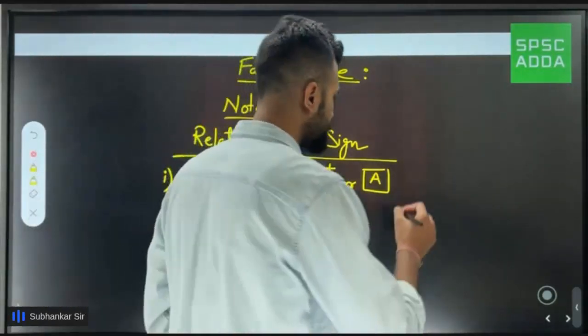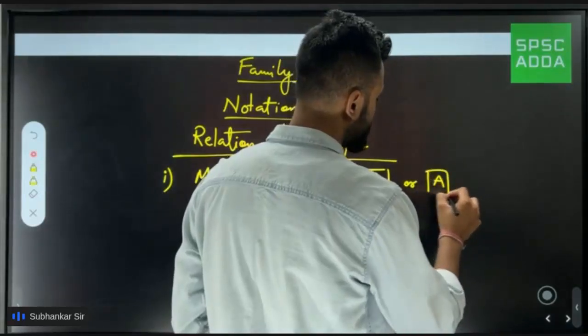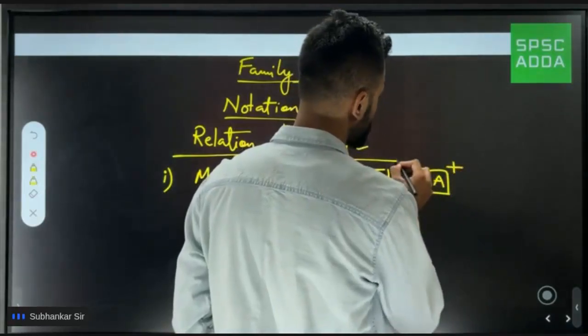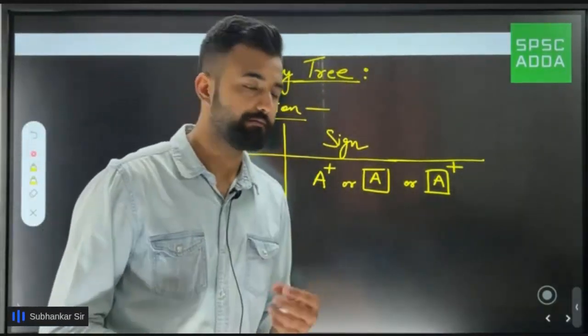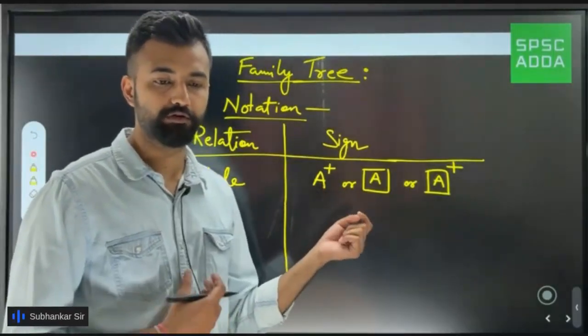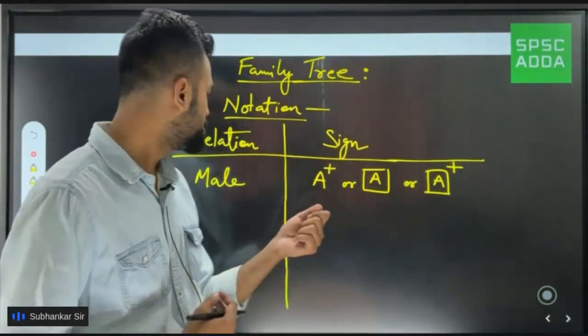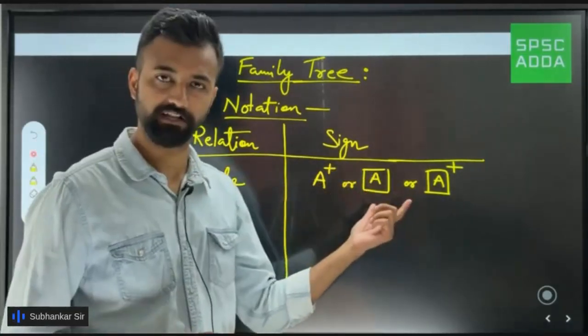And if not this, then they can use another notation where they put A, put a square, and along with the square they put a plus sign also. So whatever suits you, you can use it. But to save time, we are going to stick to this one: just write the element and then put the sign on top of it. Male is A plus, or male is A in a box, like that.